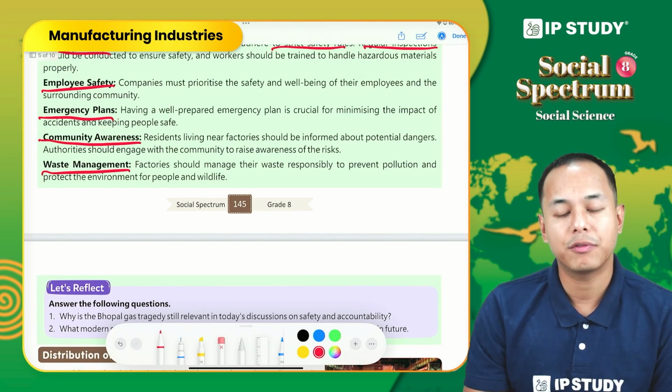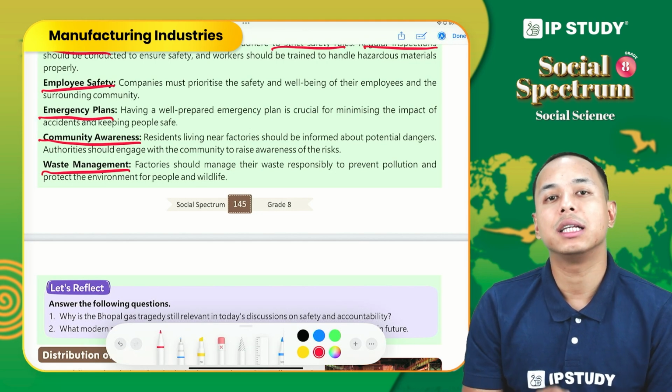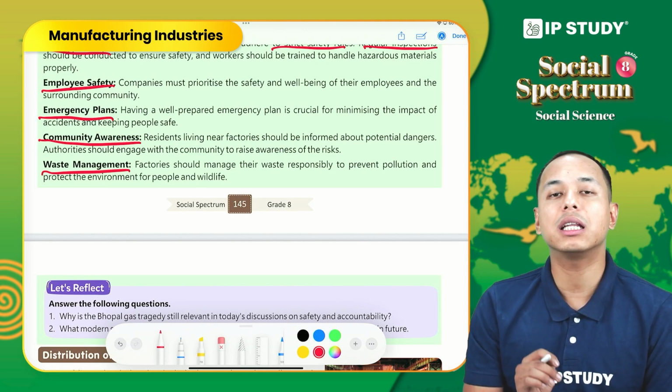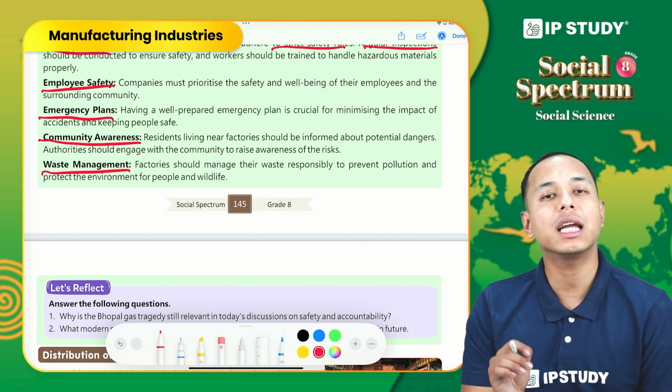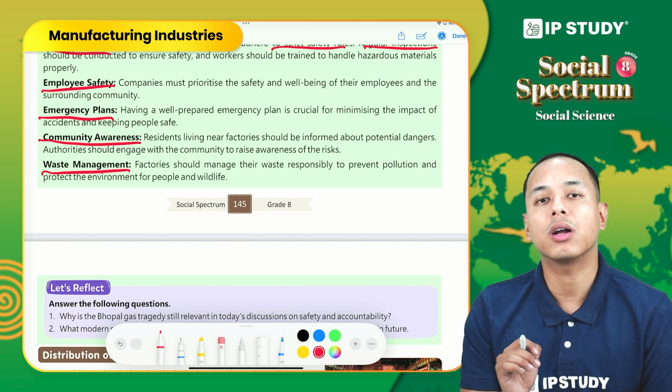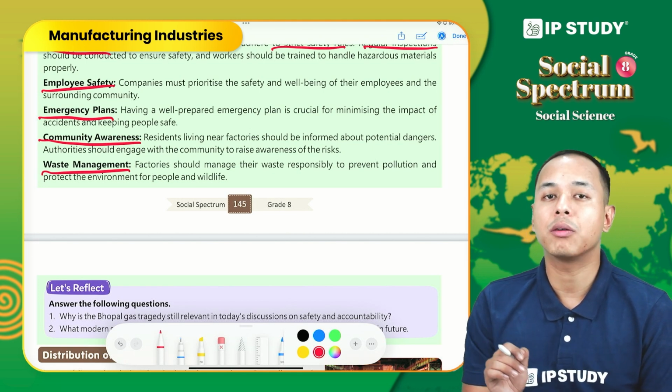Waste management. Factories should properly discharge their waste. They should treat their waste before discharging it, so that it does not create health problems or concern for the people living nearby to the factory.